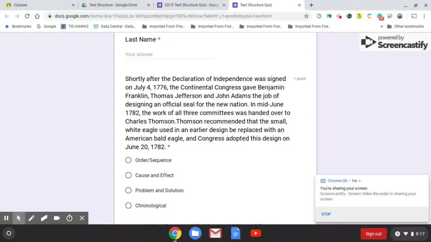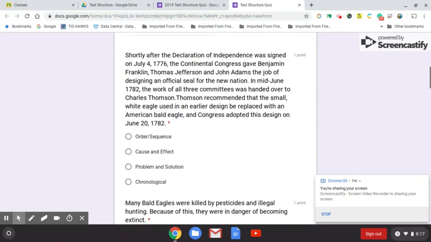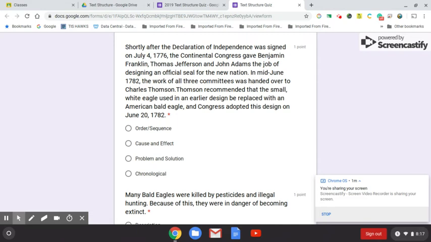Thomson recommended that the small white eagle used in an earlier design be replaced with an American bald eagle, and Congress adopted this design on July 20th, 1782. Is this text structure order sequence, cause and effect, problem and solution, chronological?